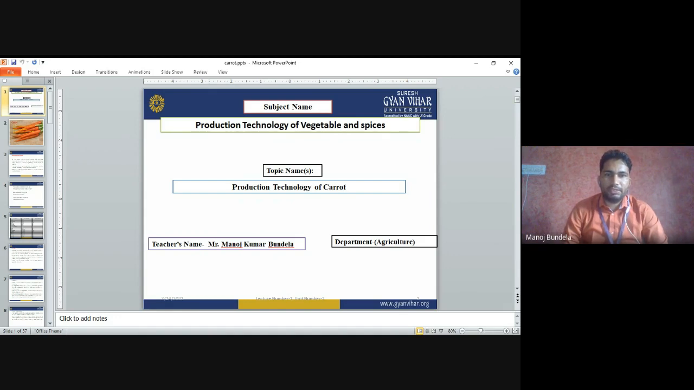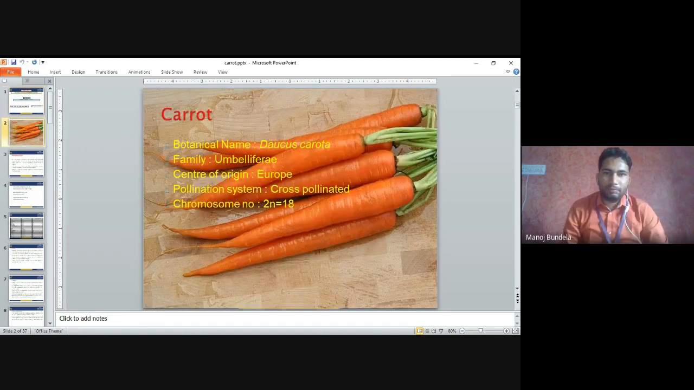So today we will discuss the production technology of carrot and radish. Carrot and radish are both root crops. Normally roots are used for consumption purposes. They are consumed either raw or cooked. The botanical name of carrot is Daucus carota, family is Umbelliferae, center of origin is Europe,